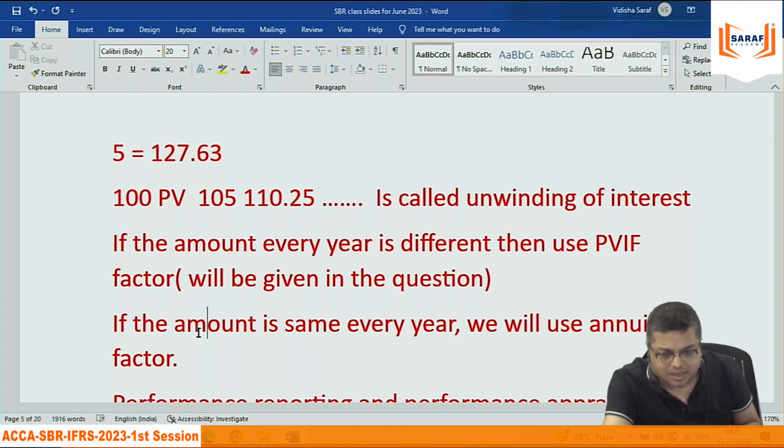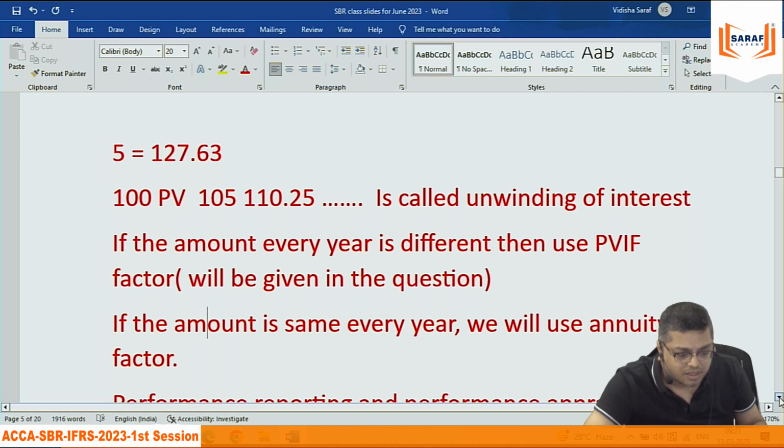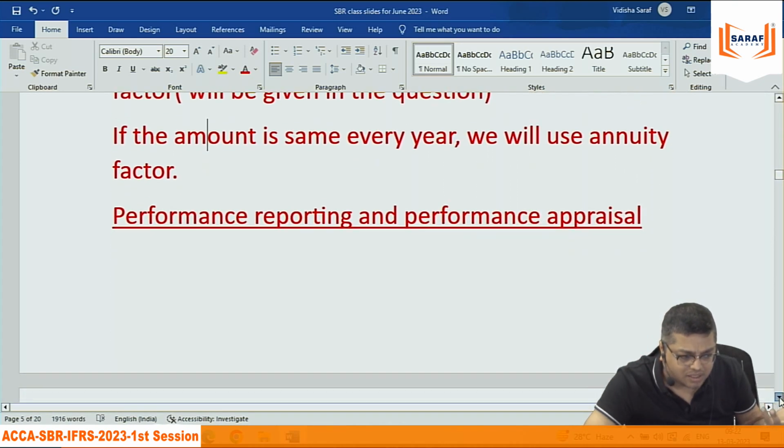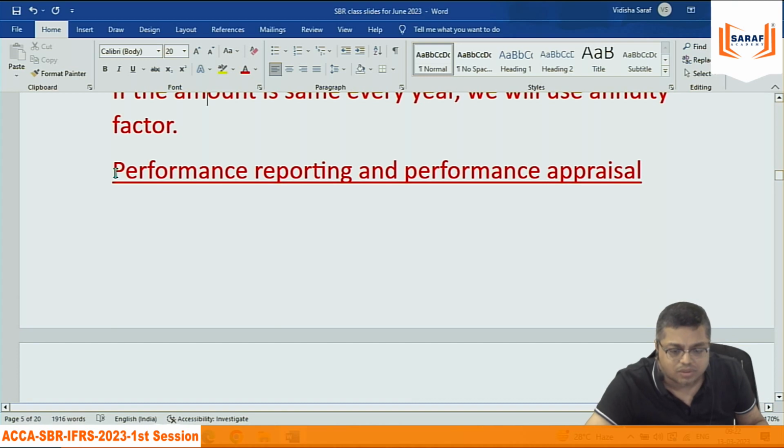Anybody has any query on future value, present value concept? I'm moving on. In future also, if you have a query, you can ask. There is no problem. I don't have any issue.